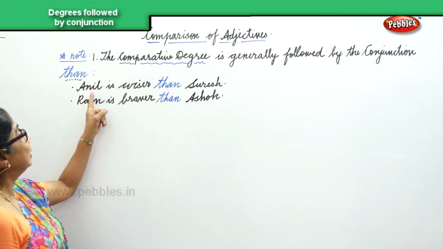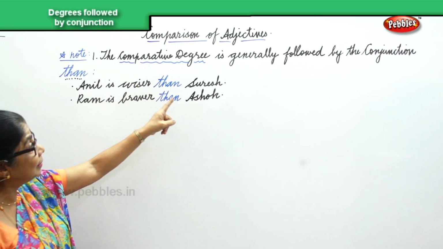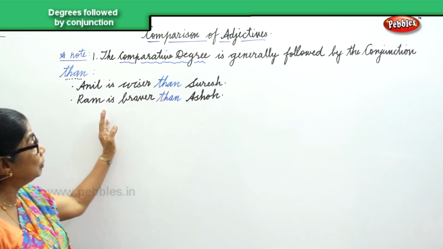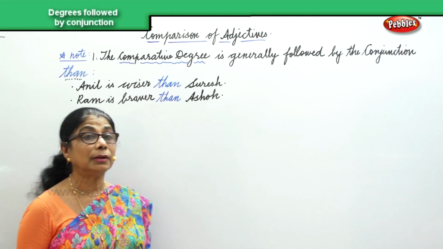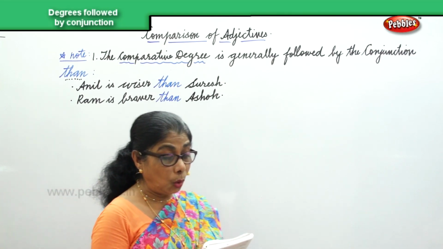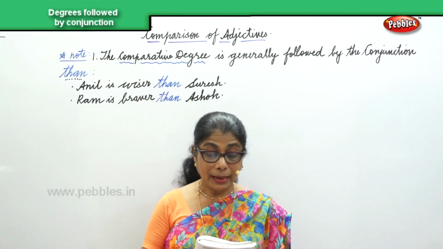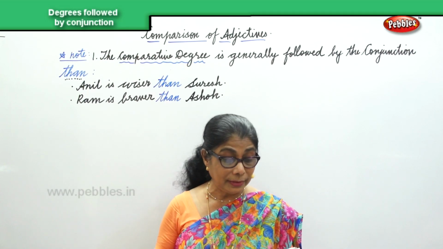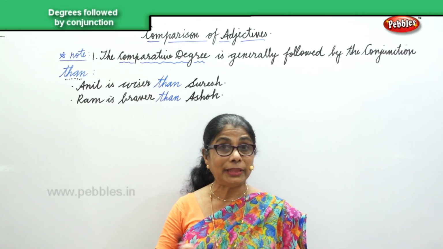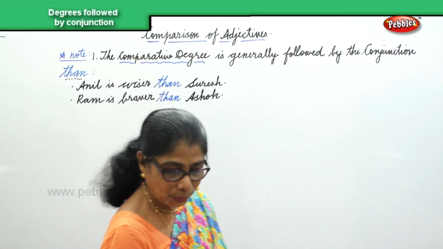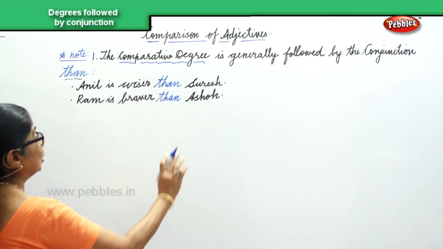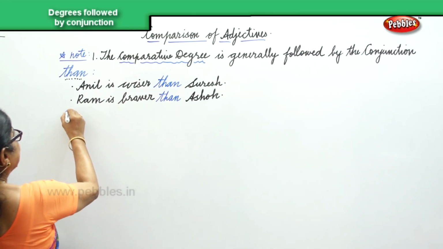So we have the sentences, Anil is wiser than Suresh, Ram is braver than Ashok. But they also say the comparative can be used without than. So we're going to look at that. We have to remember one thing.